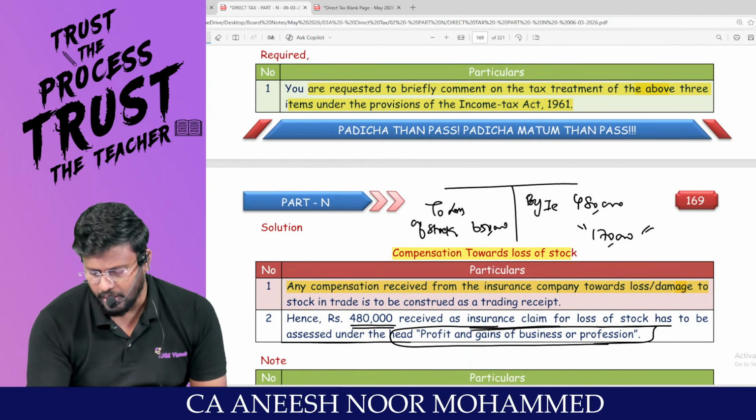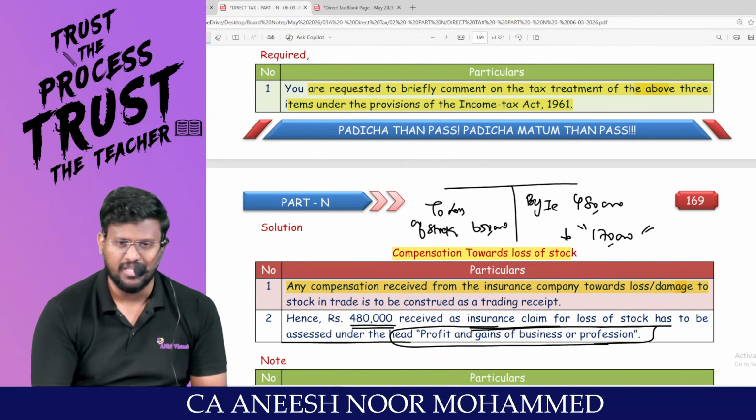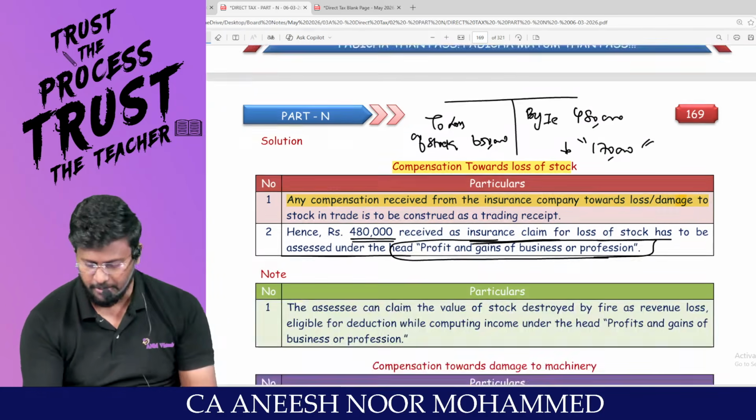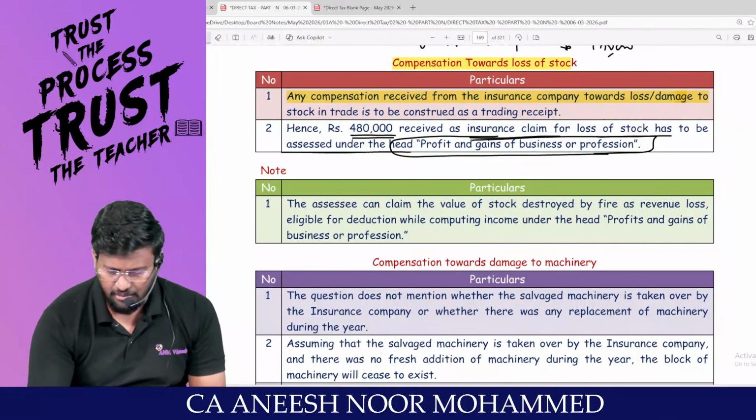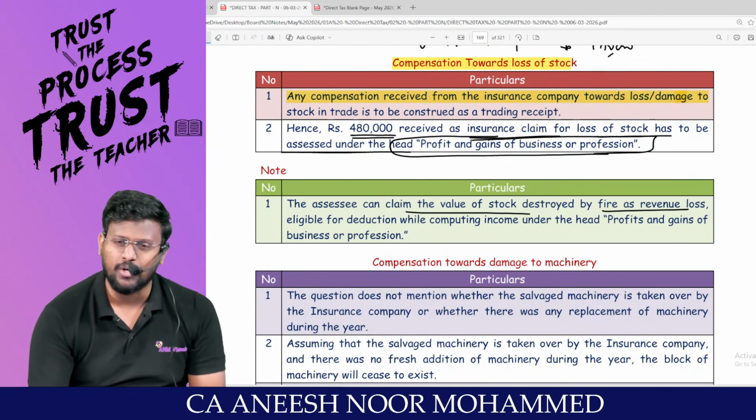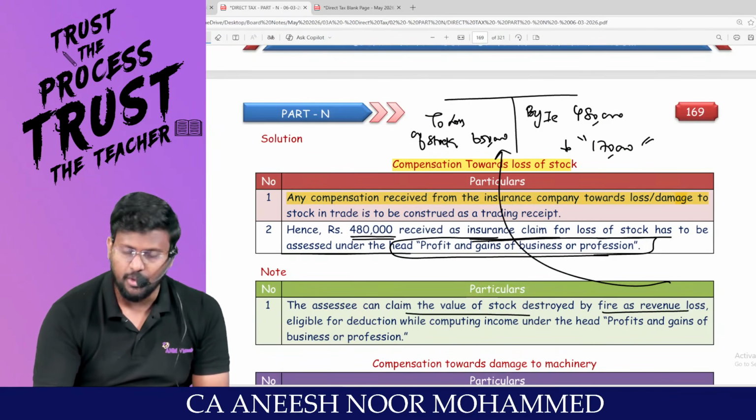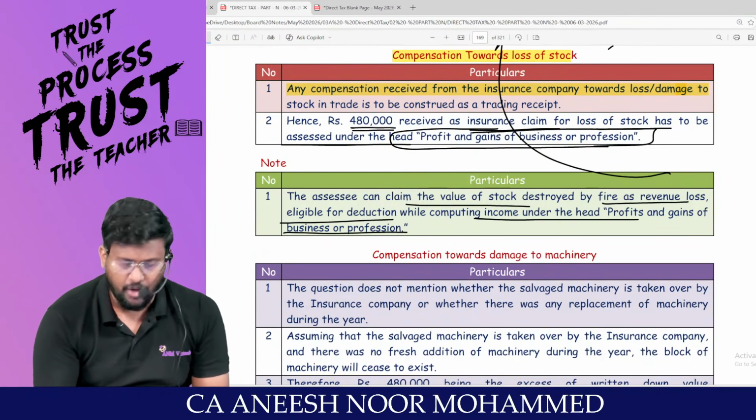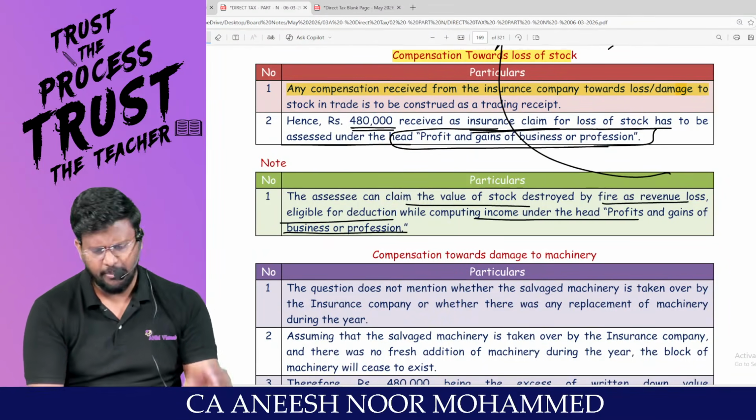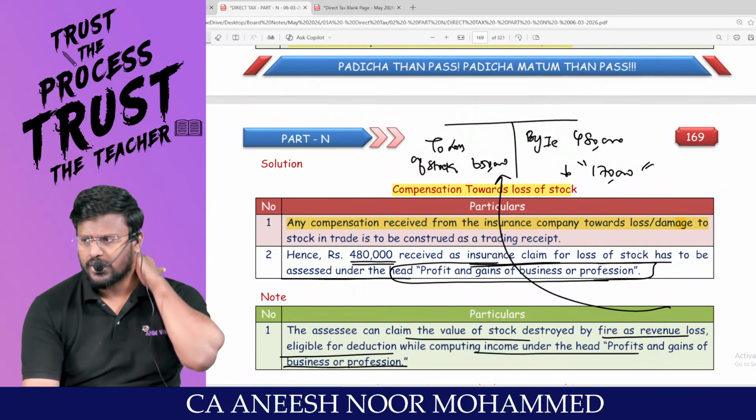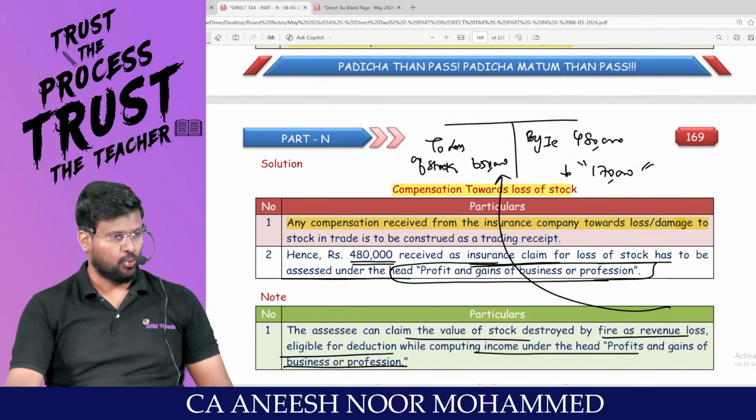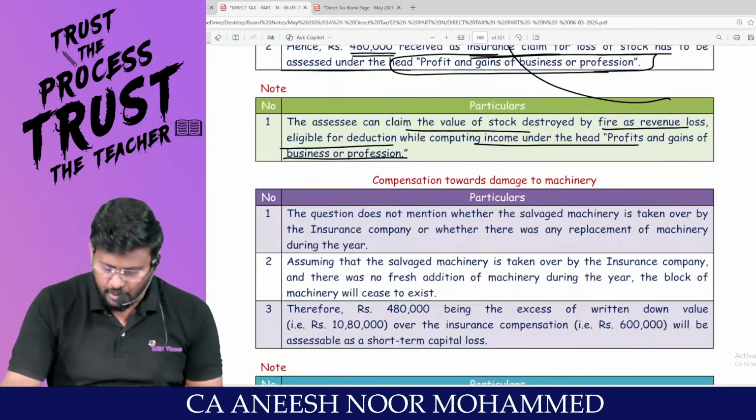1,70,000. Already, sir, it will pull down the PGP because I have made extra debit in the P&L account. Adukum, capital gain, there is no relationship. Am I right? So the assessee can claim the value of stock destroyed by fire as what loss? That's why I have debited to P&L account. Eligible for deduction while computing the income under the head profits and gains of business or profession. That means that 6,50,000 can be debited to P&L account. And my dear lovable students, I am entitled to claim that 6,50,000 as a deduction.